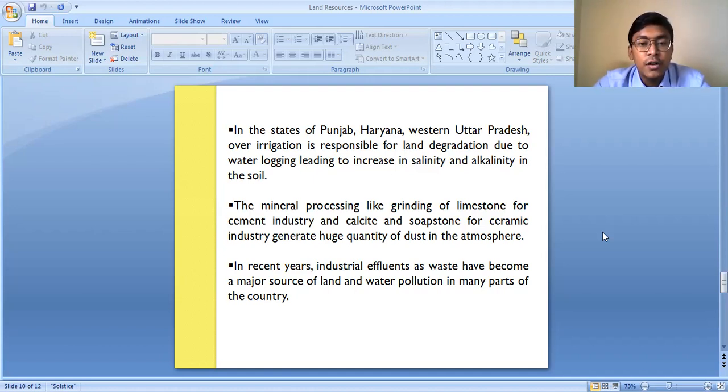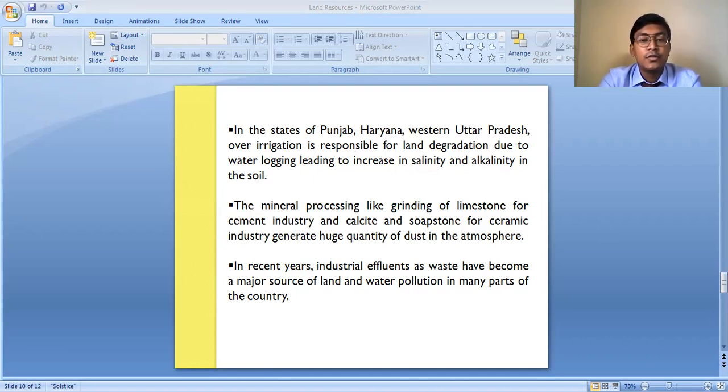Starting from deforestation to the industries, every human activity is directly or indirectly responsible for land degradation. So it does not mean that we human beings will stop doing anything for our development. It's not that actually. We will continue our developmental process, but it should be done in a proper planned way, so that minimum degradation of the land takes place. So this is about the different causes of land degradation.